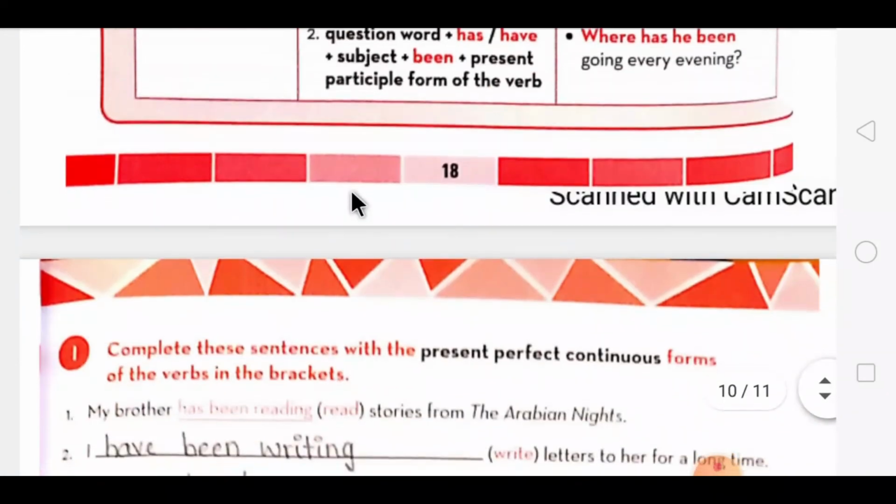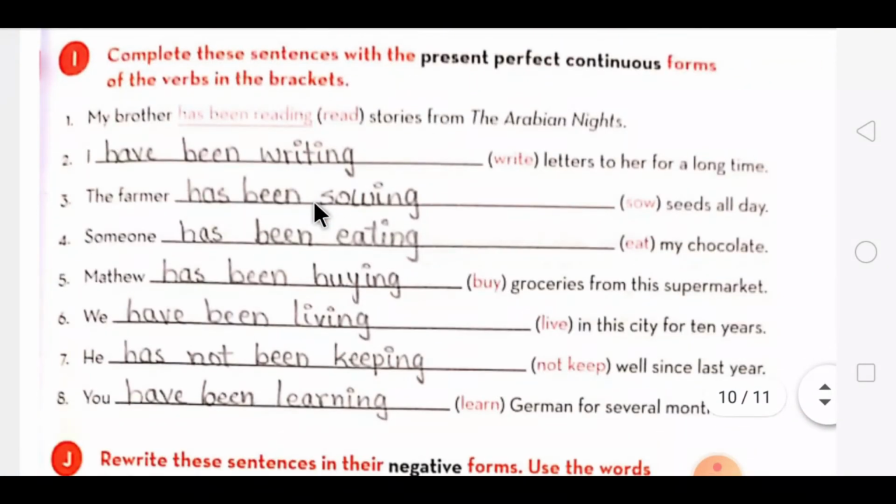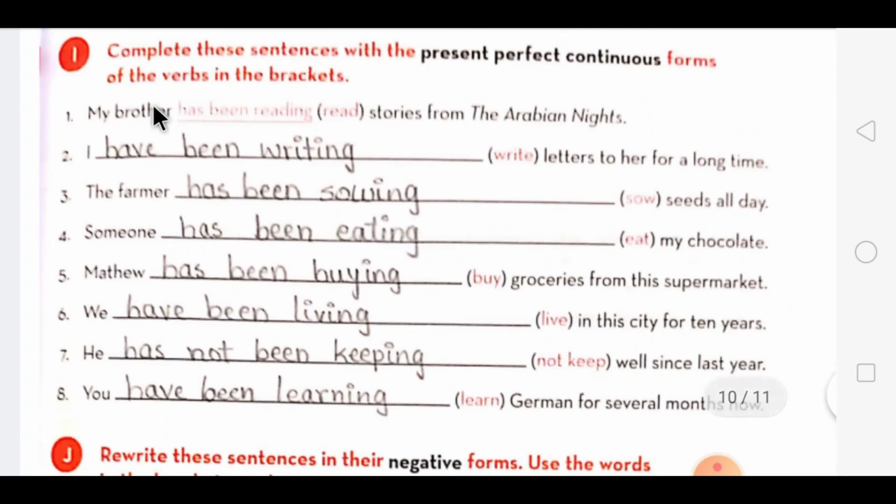So according to your understanding of this tense, let's move on to our next exercise. In this, you have to complete the sentences with the present perfect continuous form of the verbs which are given in the bracket. As the first one has been done for you, we'll move on to the second one. In that, the word which is given in the bracket is write, and according to the subject you have to put has or have. With I, we will use the word have plus been plus the ing form of write, that is writing.